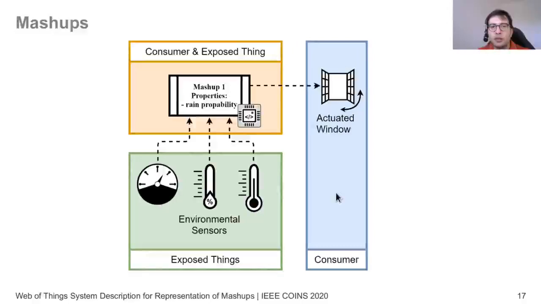In this context, the mashups, which are the focus of this work, are basically any system that is composed of multiple things. We could imagine a case where we have environmental sensors that are used by a mashup to calculate the rain probability, and then this rain probability could be reused by an outside consumer to, for example, control an automated window. So if the rain probability is high, we could close the window.